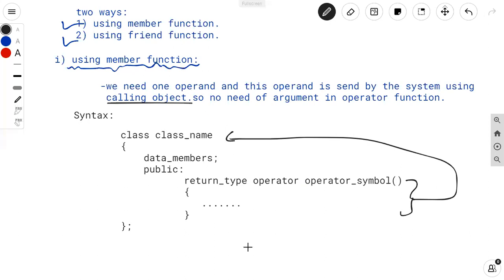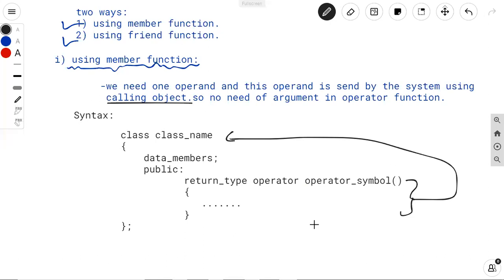Are you getting how to overload the unary operator using member function? Means we can define this operator function as a member function of the class. Fine. So if you want, you can write down the syntax for defining the unary operator using member function. So in the above syntax, the operator function is defined inside the class.